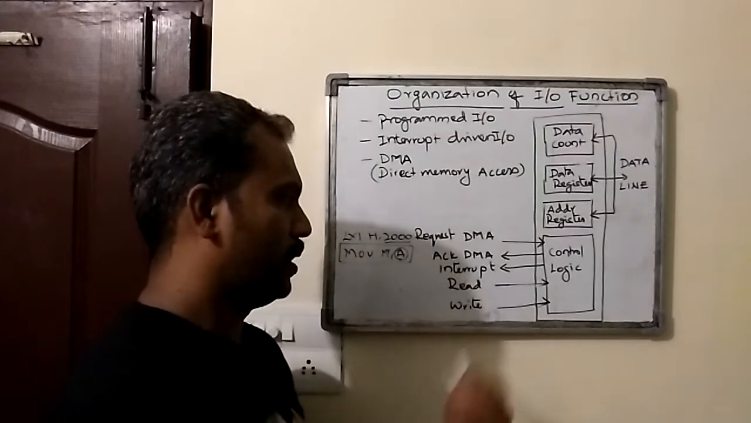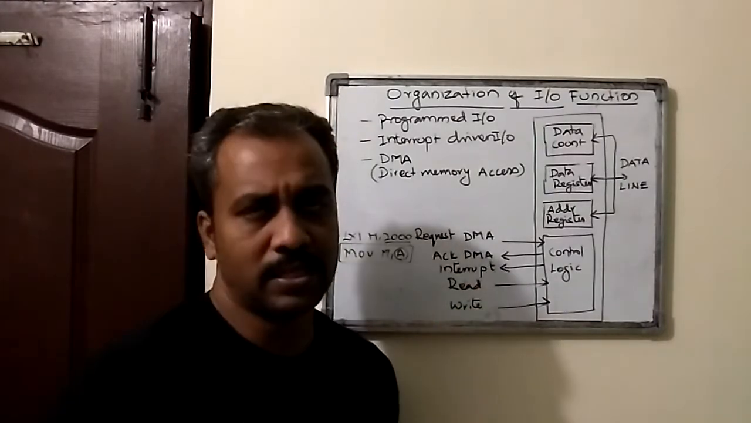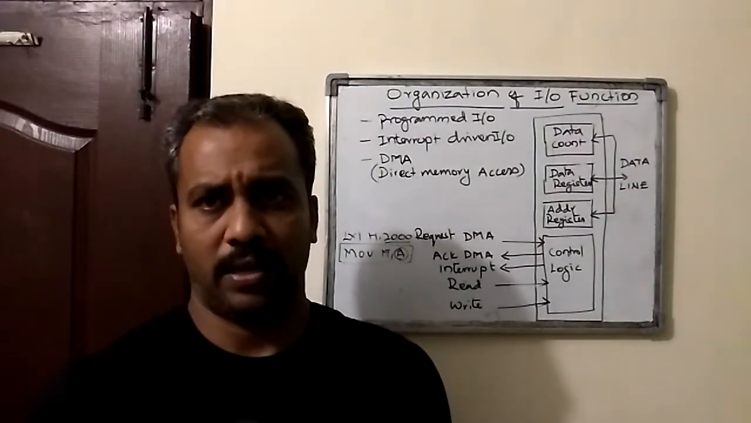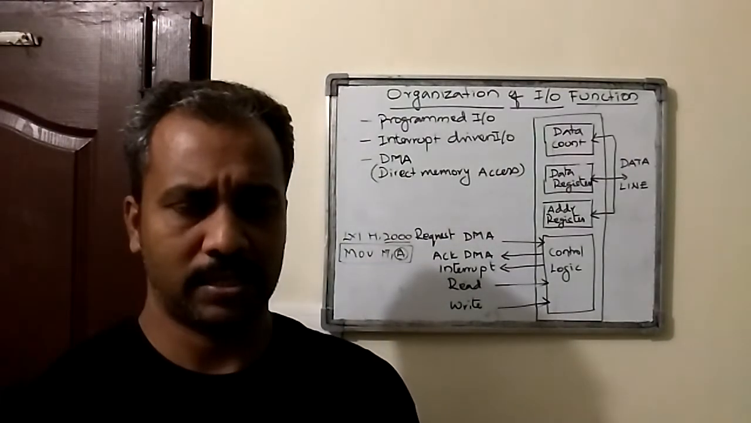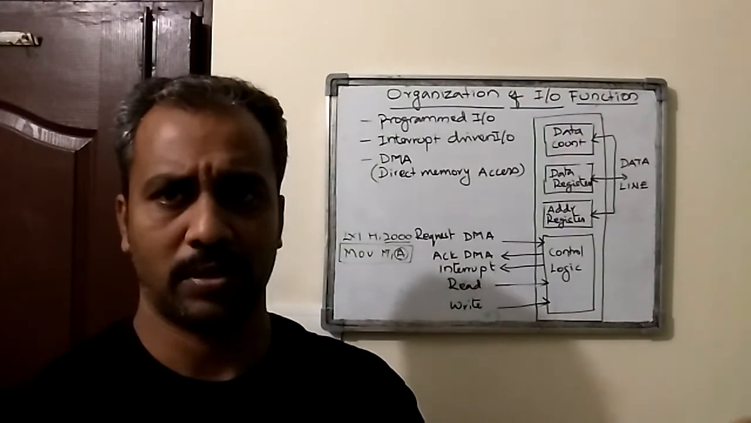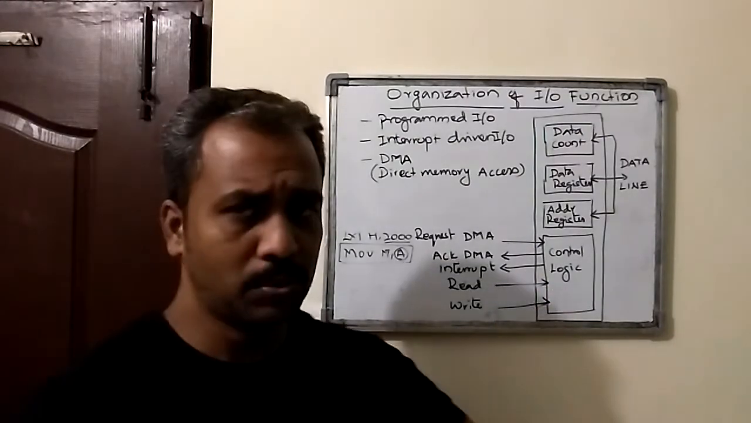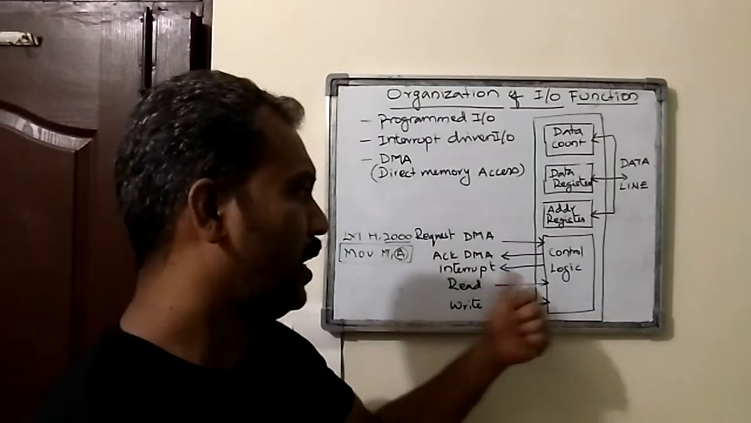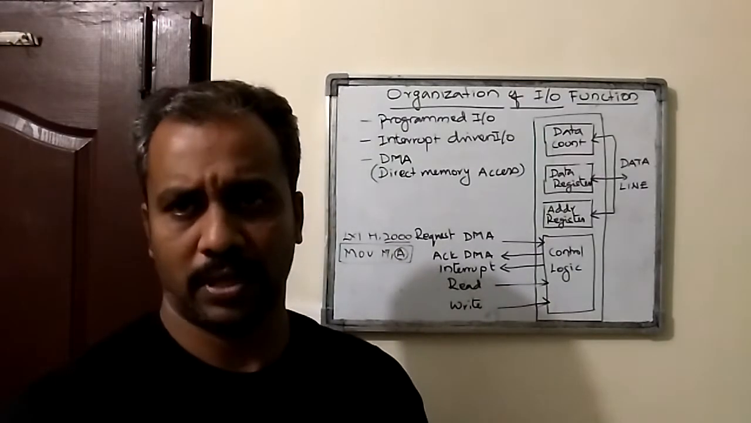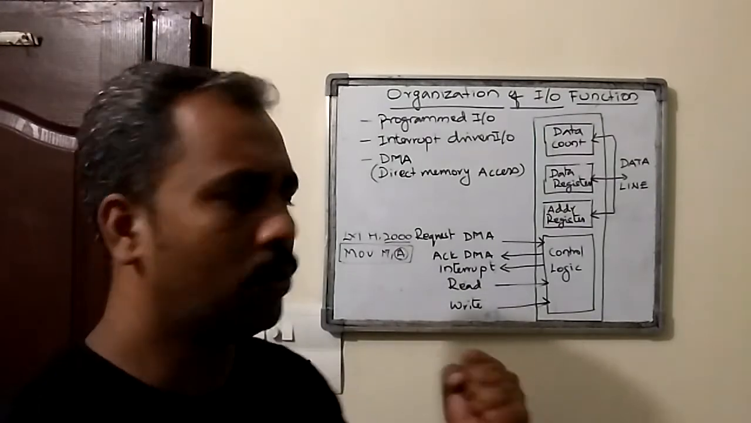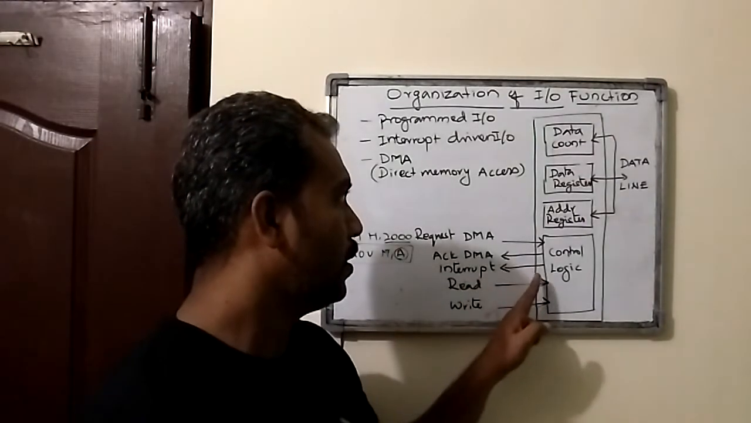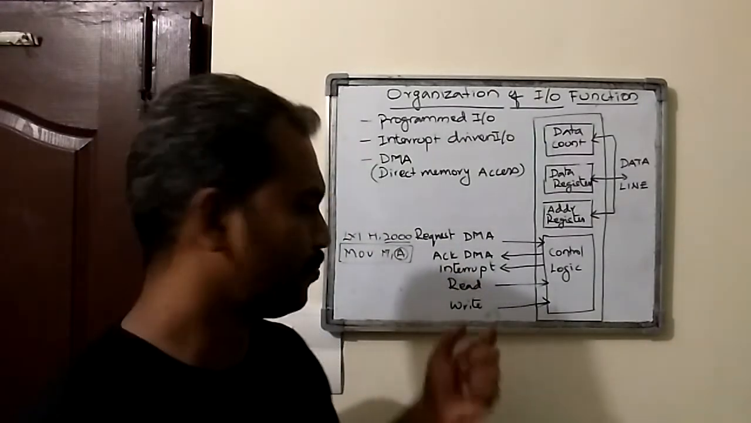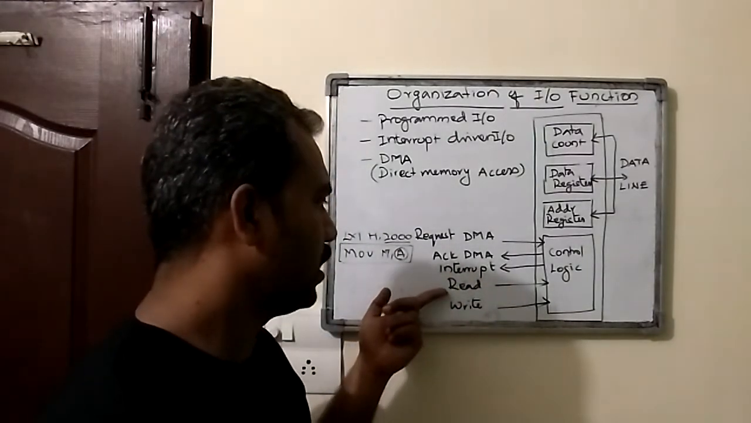Next is interrupt. This interrupt signal is for the purpose of acquiring the system bus, because the system bus is utilized by the processor. So if the DMA wants to do a data transfer, either input or output, the DMA needs the system bus. It needs to take control. So to take control, the DMA is initiating an interrupt. Next is read and write.